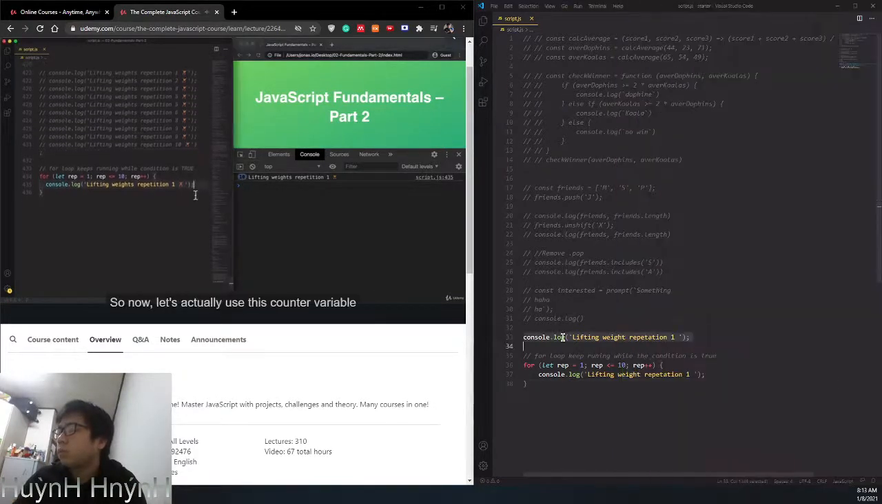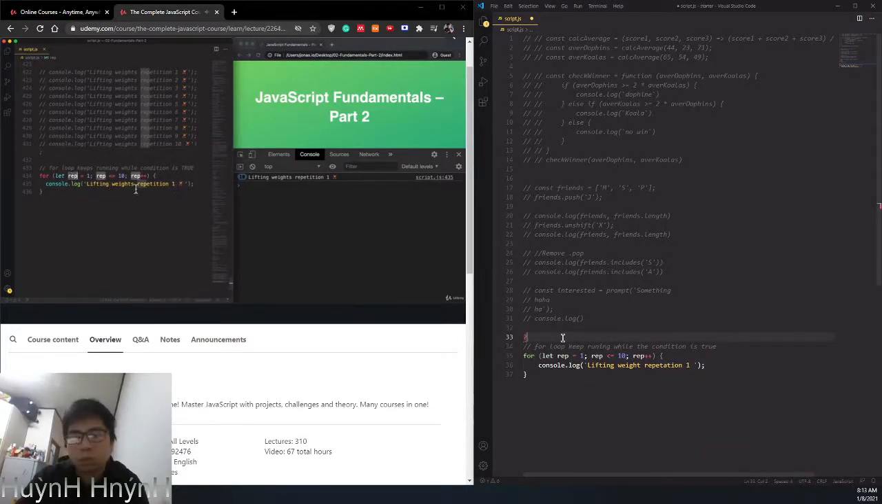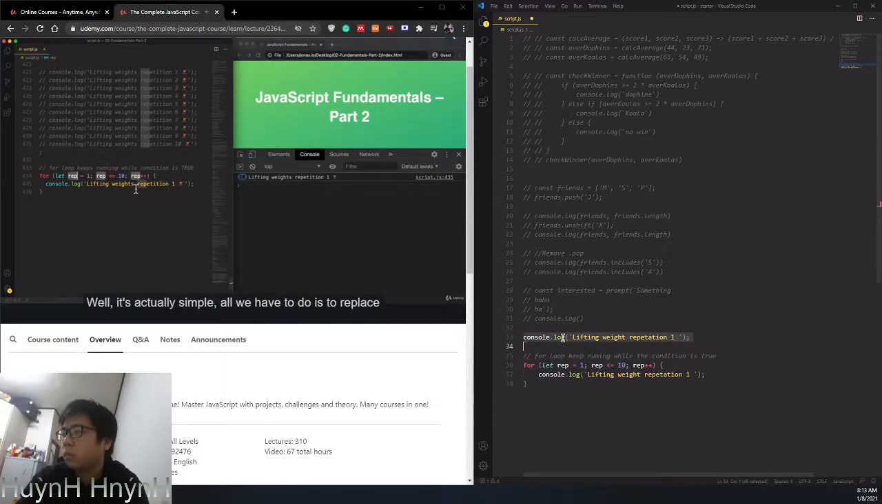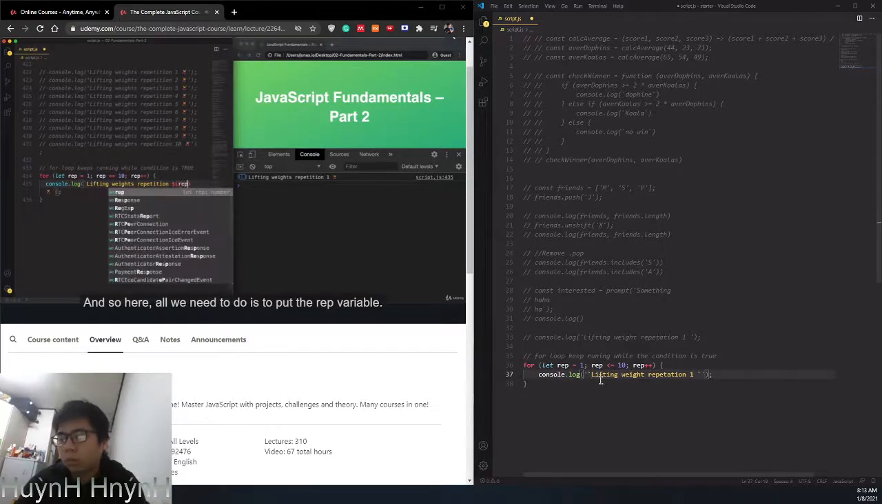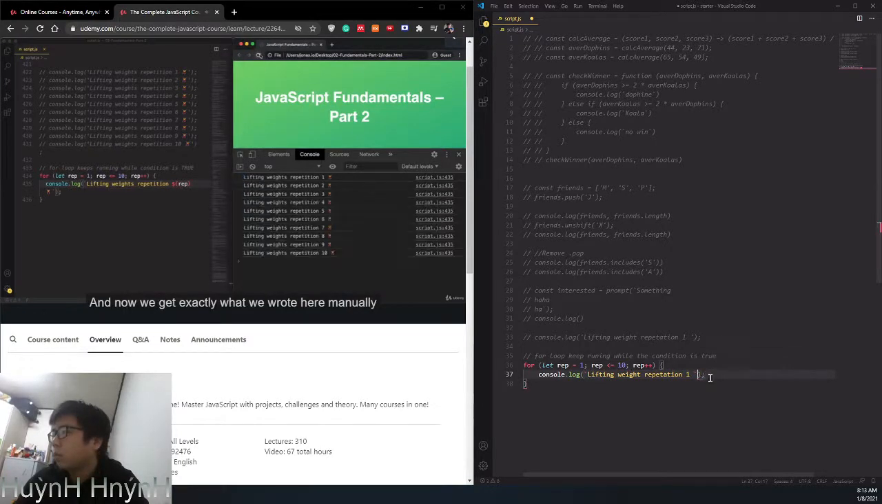So now let's actually use this counter variable that we created here to actually increase the number in the string that we're printing out. So how do you think we will do that? Well, it's actually simple. All we have to do is to replace this number here with the current value of the counter, because this variable that we defined here, so this rep variable, it's just a normal variable, and it's going to be available here inside of this code block. So let's transform this to a template string so that we can then insert that variable into the string. So we get rid of the hard-coded value, and now we basically dynamically build the string. And so here, all we need to do is to put the rep variable. And now we get exactly what we wrote here manually in the beginning, right?